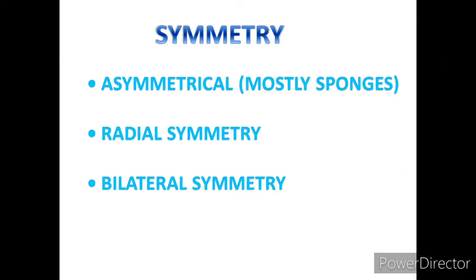And next comes symmetry. If you cut any organism into two separate parts, and those two parts are identical to each other, just like mirror images. So symmetry means if you cut from the middle, everything happens to be precise.